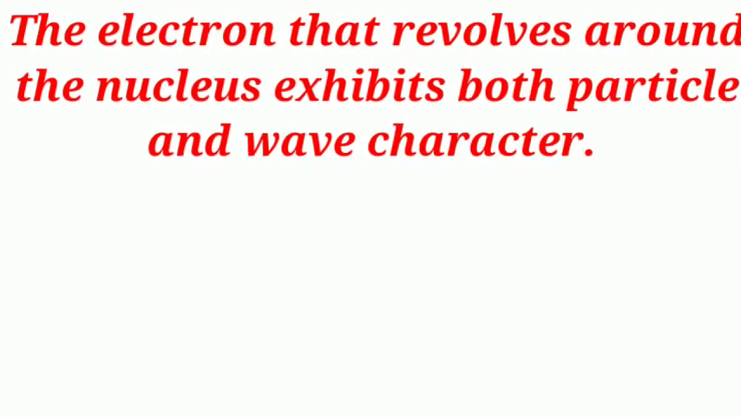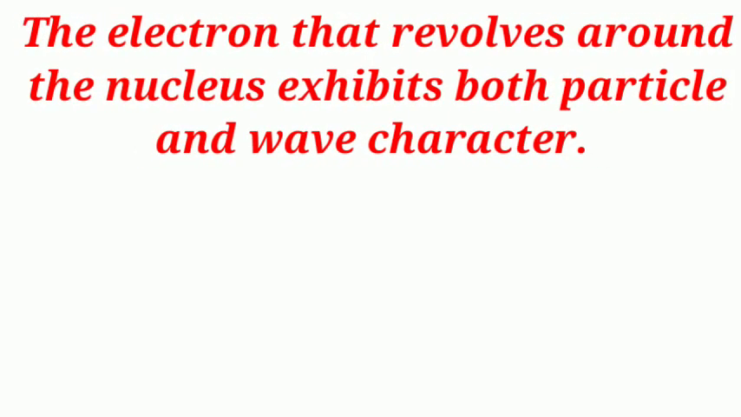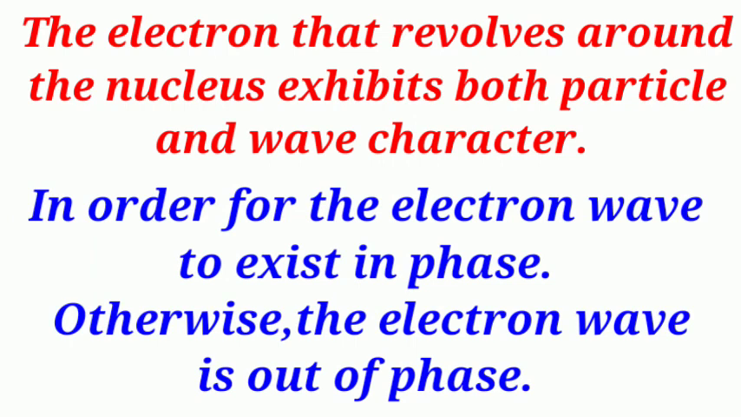According to the de Broglie concept, the electron that revolves around the nucleus exhibits both particle and wave character. Now we'll see when the electron wave can exist in space, otherwise when the electron wave is out of space. The space is nothing but around the orbit.